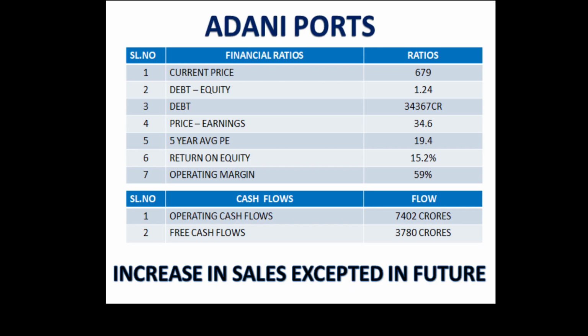Ports. So when it comes to the Adani Ports financial ratios, presently the company is trading at 679 rupees. The debt to equity they are having is 1.24, so it's slightly higher. When it is more than 1, we need to be slightly aware that the debt of the company is increasing. We should focus on the balance sheet of the company, whether the debt is increasing year on year, quarter on quarter. That should be focused on when you are investing in Adani Ports. So presently the debt to equity is 1.24. Please be focused on that.